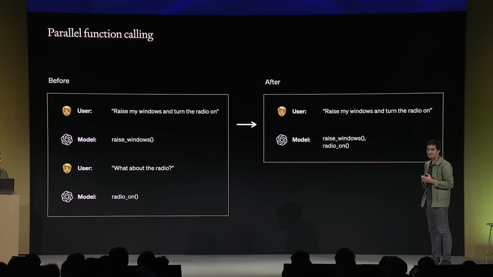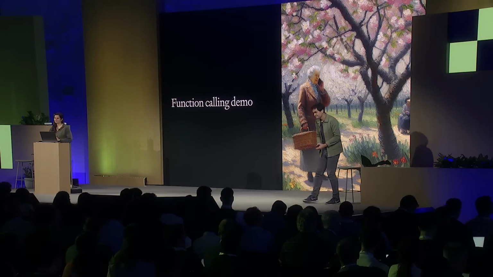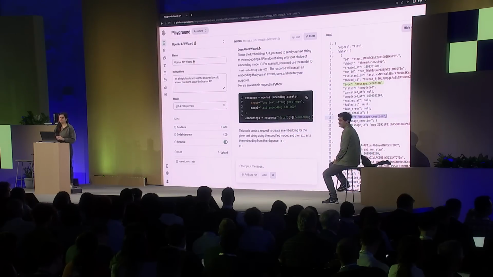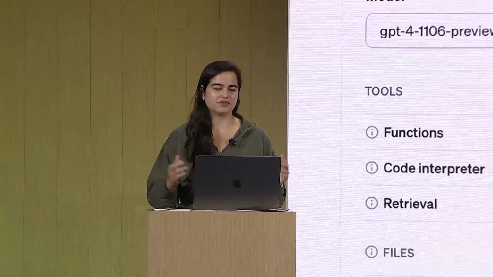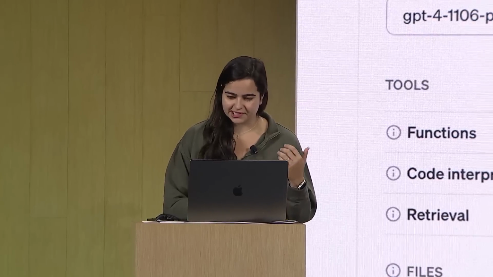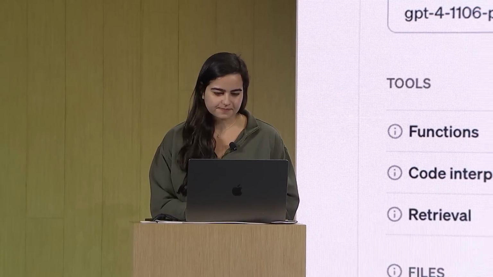All right, let's do a demo now of function calling. Awesome. Back to the demos. So I'm building off Olivier's example, and I'm building a new type of car. And I want a voice-activated assistant to be able to use some of the features of the car. So I have a bunch of functions that I've implemented. So let's pull up an assistant I've previously created.